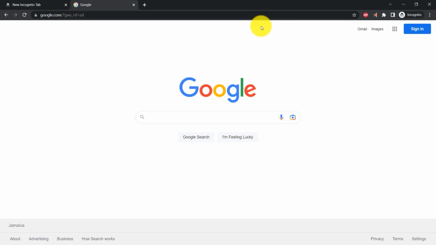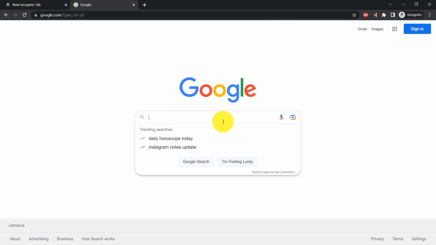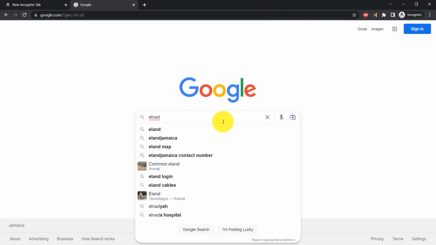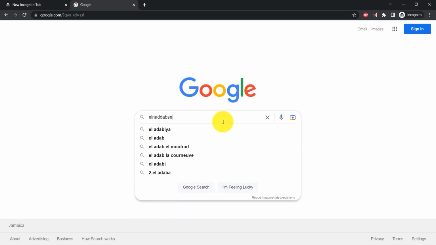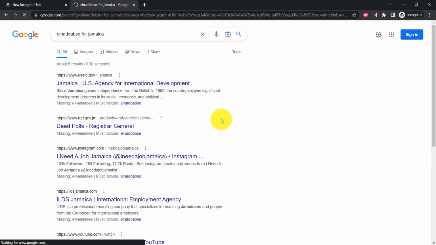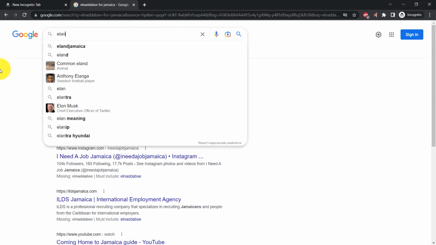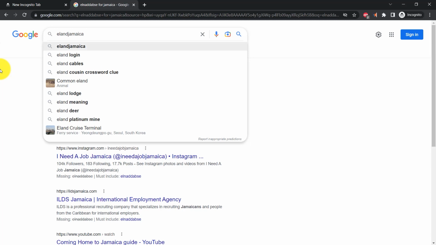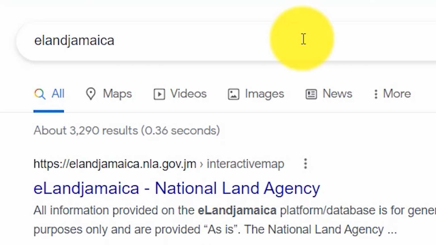Today, we're going to be going into Google and searching out the eland database for Jamaica. This is something very important that you may not have known about that is available to all of us. So we should have Jamaica. Let us just rewrite it: eland Jamaica. Yes, so this will take us to the land agency website.